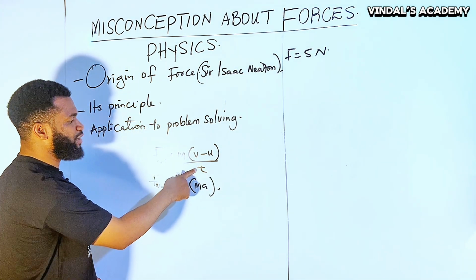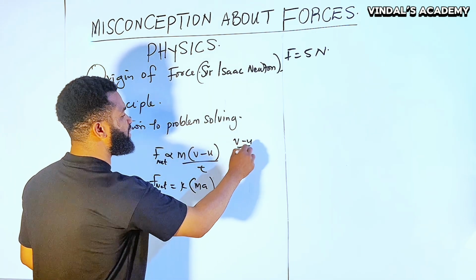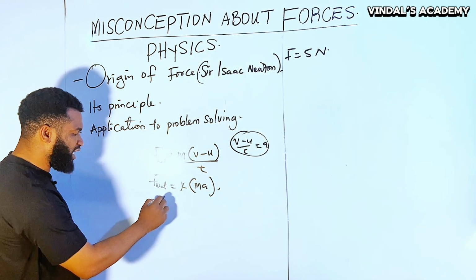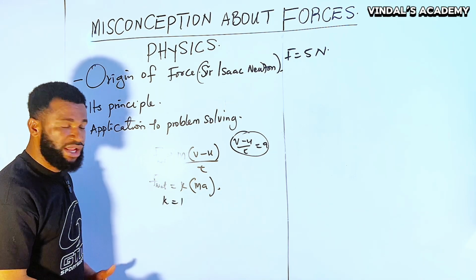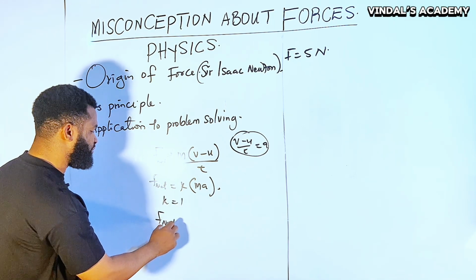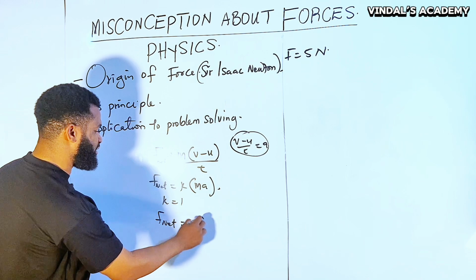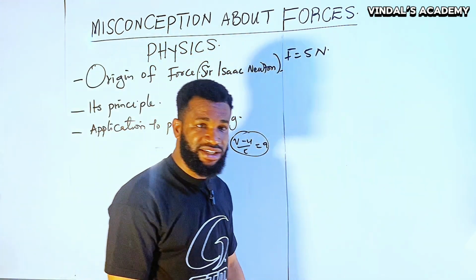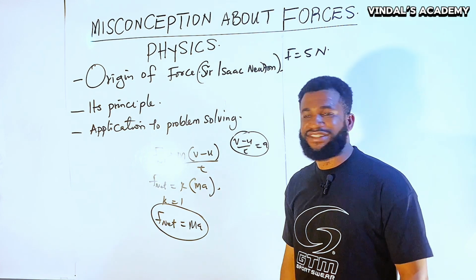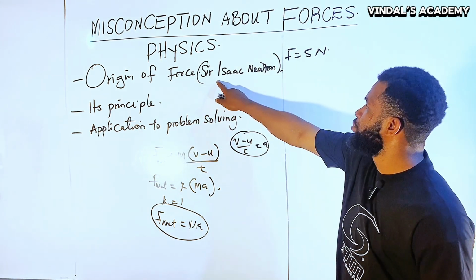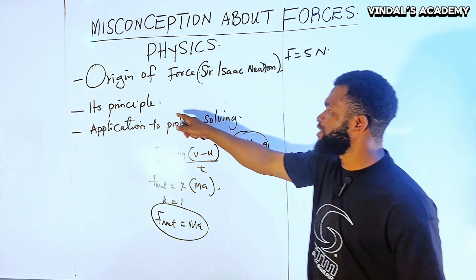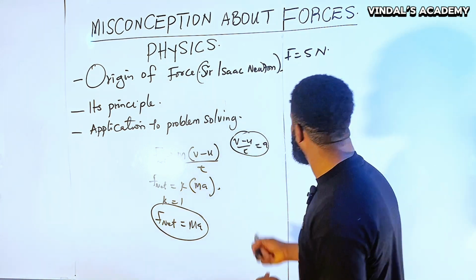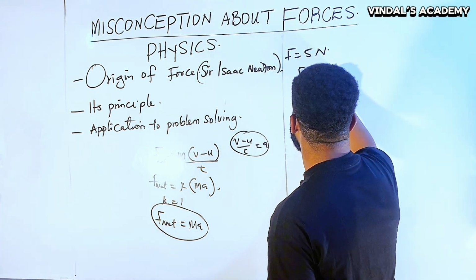Why do I say ma? Because (V minus U) all over T is acceleration. So if you do that, where we say that K is unity, is 1, we say that F net is equal to mass times acceleration. Now this is the problem. The problem is the fact that you do not understand the principle according to Sir Isaac Newton, the principle of the second law of motion. And that is why you keep writing force as F is equal to mass times acceleration.